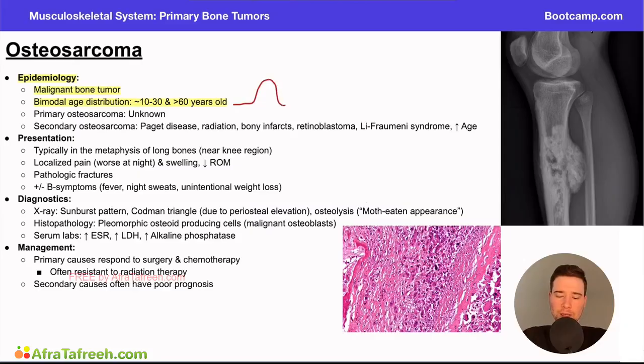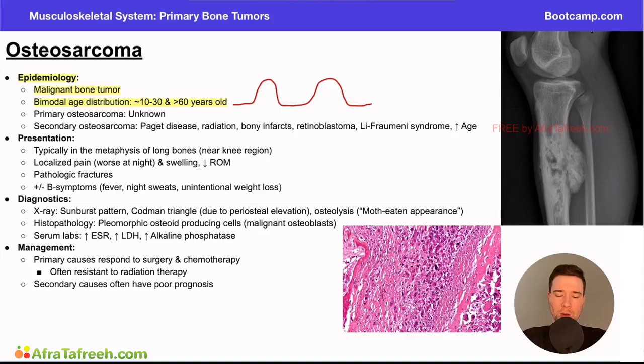There's a lot of people that are having this in the 10 to 30 range, and then it kind of quiets off in that 40 to 50 range, and then there's another spike again. We call this bimodal. Bi means two, and we have two primary areas where this disease pops up again. As I always say, this does not mean that a 40-year-old can't have this disease, but classically, these are the typical age ranges we think about for patients having this condition.